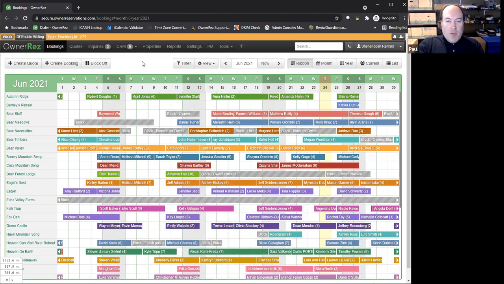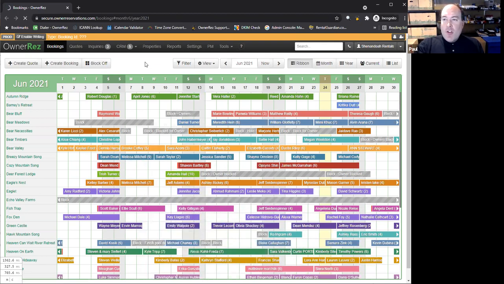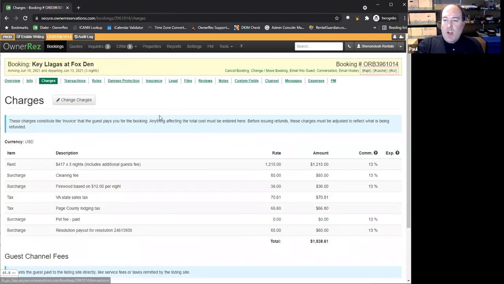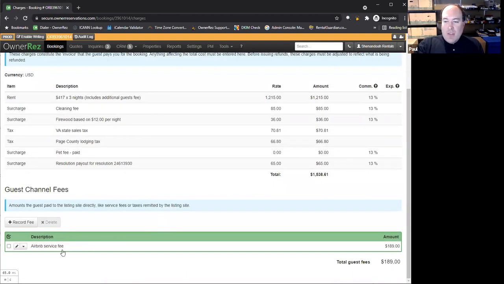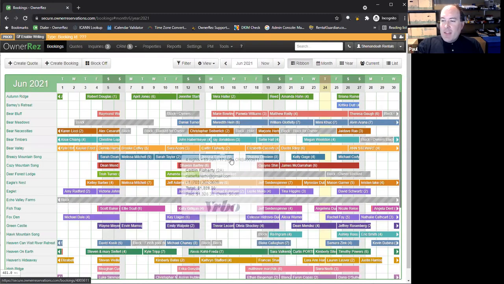For example, with Airbnb, we know Airbnb does the charges of their own guests. So we don't have direct control over getting the money from the guests. But we do at least know what was charged. So we can see these are all the charges that were made by Airbnb. This is the Airbnb service fee. So our accounting is going to be accurate because it's all there.